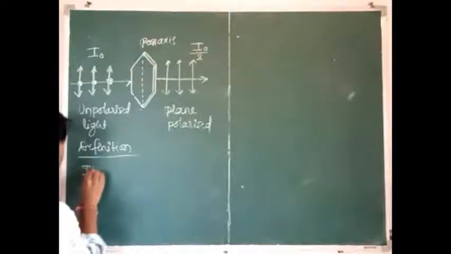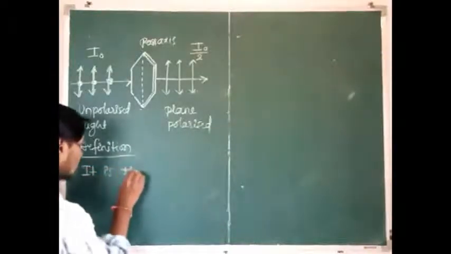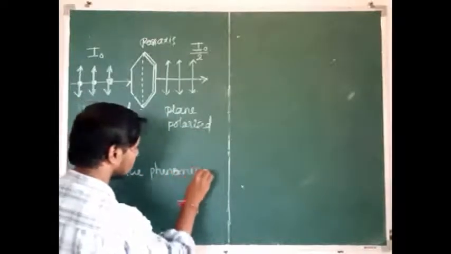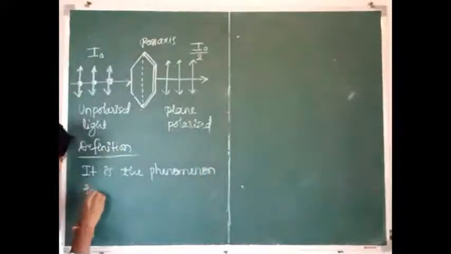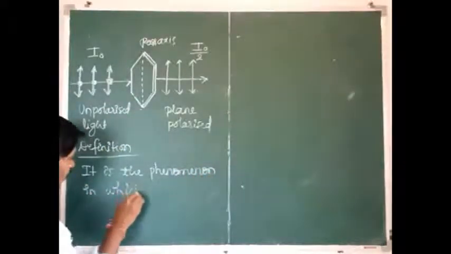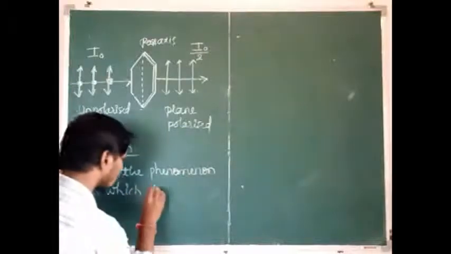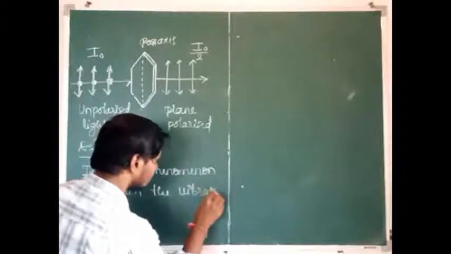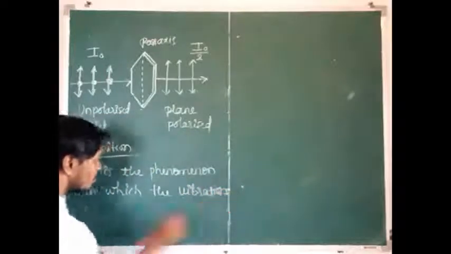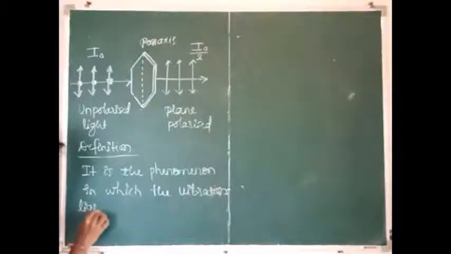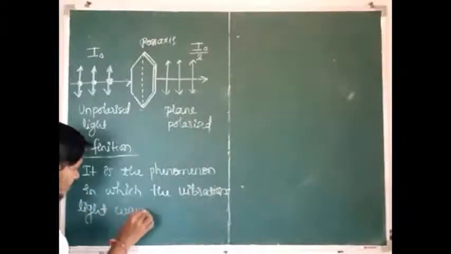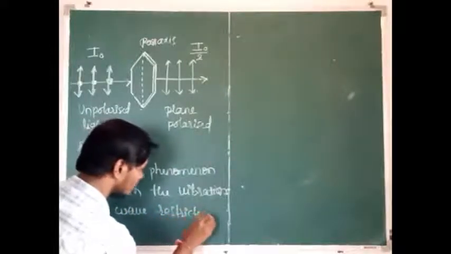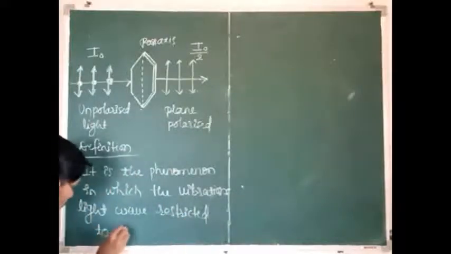It is the phenomenon in which the vibrations of the light wave are restricted to one plane.